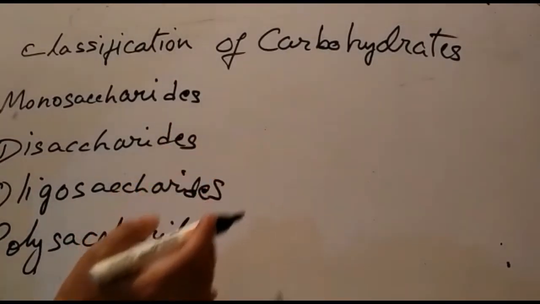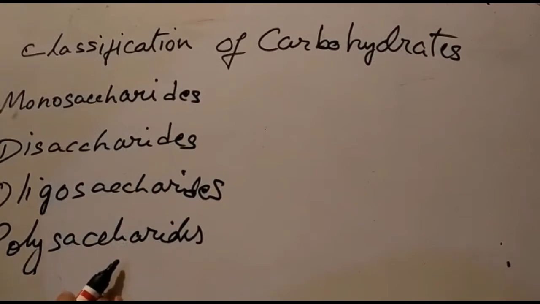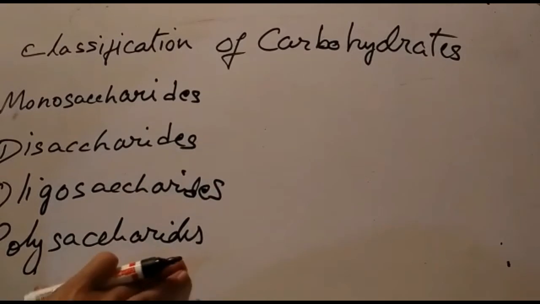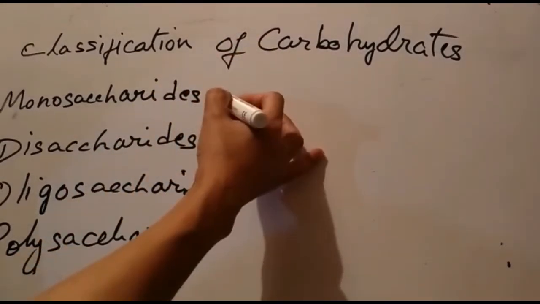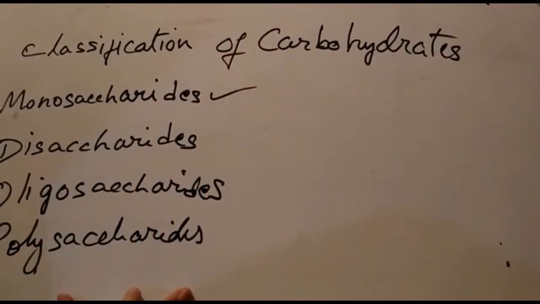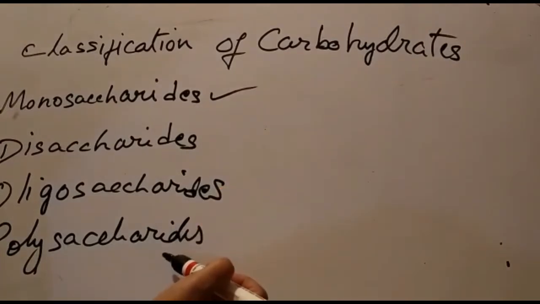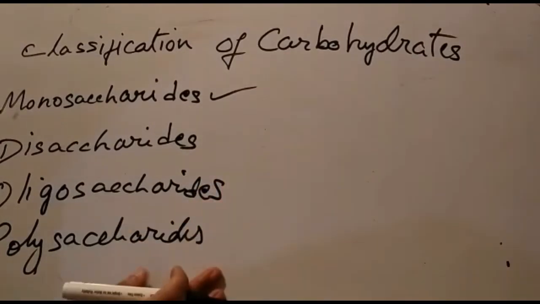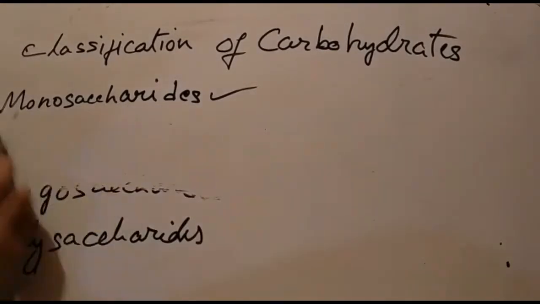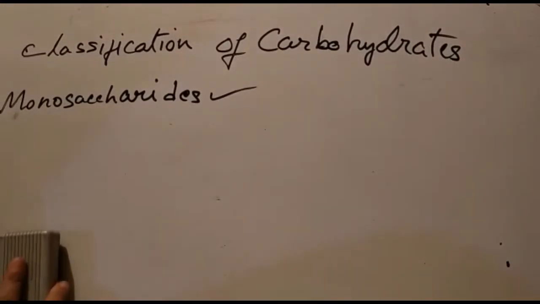So these are the four different classes of carbohydrate molecules, and in today's lecture, I am going to discuss only the first class, that is monosaccharides. For disaccharides, oligosaccharides, and polysaccharides, I'm going to make separate videos.